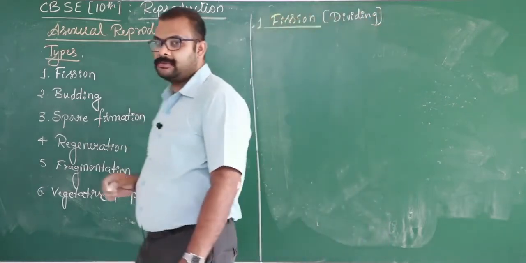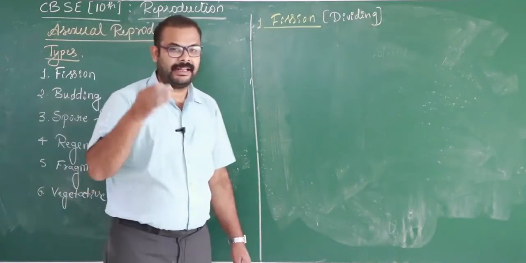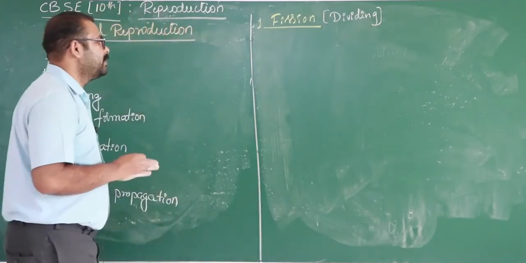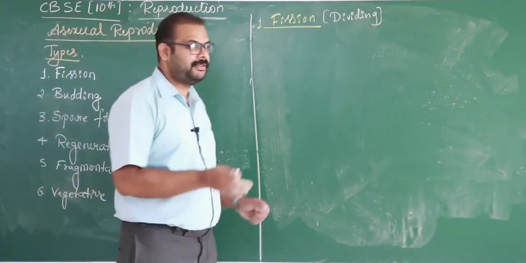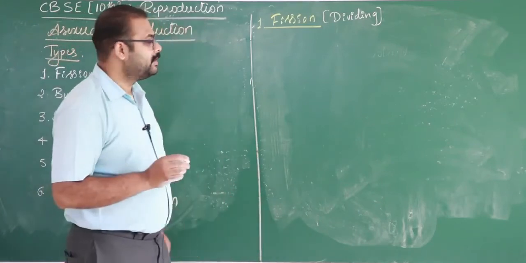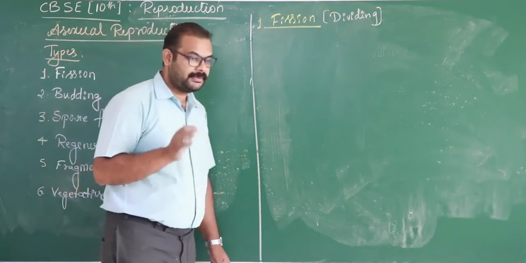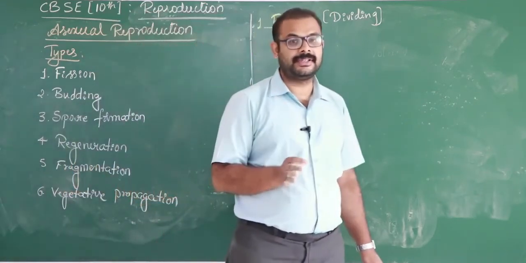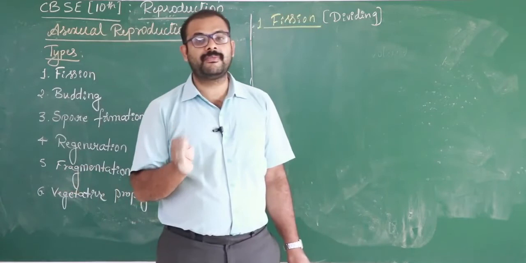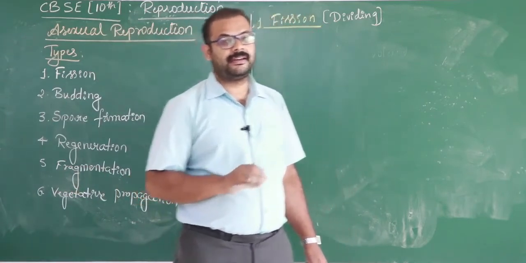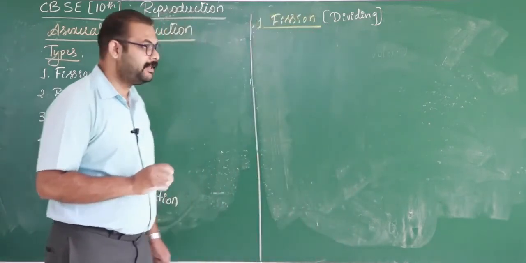Just divide into two or more, meaning dividing anything is called fission. Say nuclear fission, we say the nucleus undergoes division. So in this method organisms undergo division and produce two or more organisms. Such kind of reproduction is called fission.